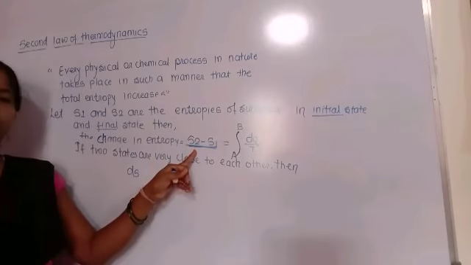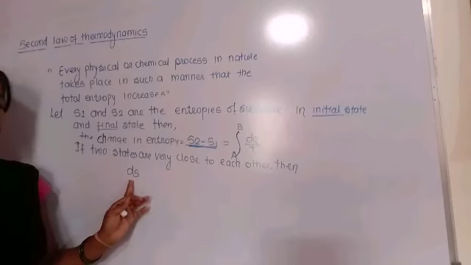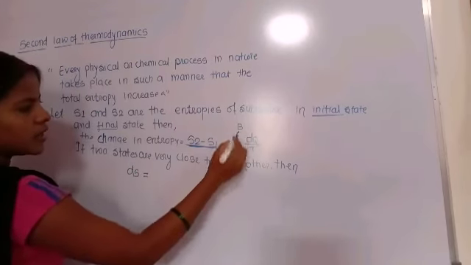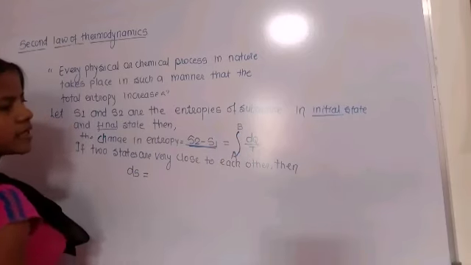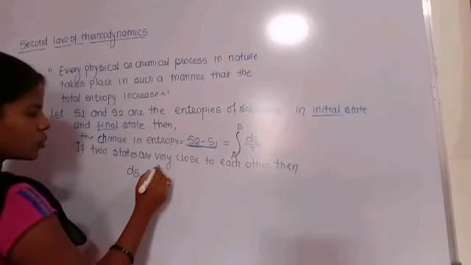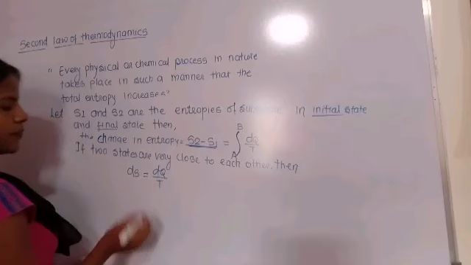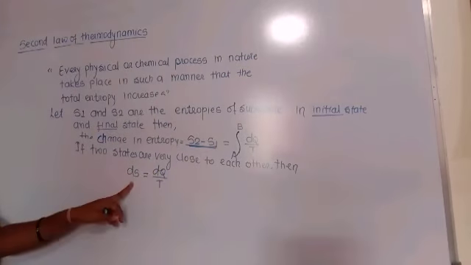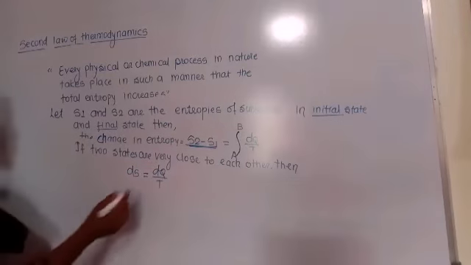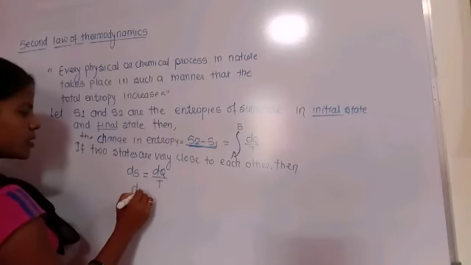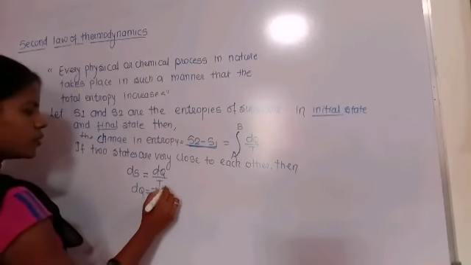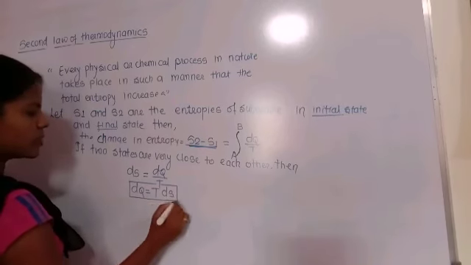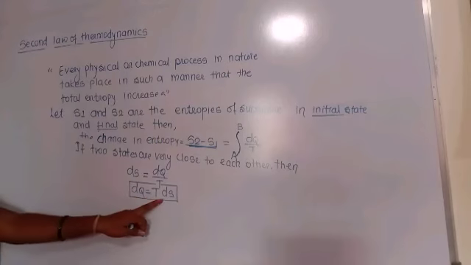We cannot calculate the finite change S2 minus S1; we only calculate the small change ds. So ds is equal to dq by T, and here we can't use the integral sign from A to B. We use dq by T directly. From that equation we can write dq is equal to T into ds. So this is the mathematical form of the second law of thermodynamics in terms of entropy, that is dq is equal to Tds.